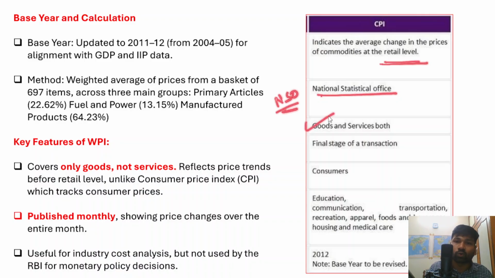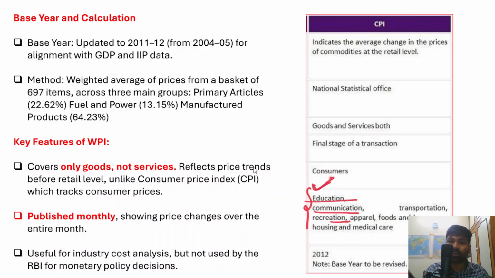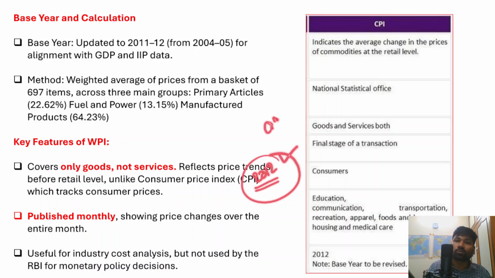It includes both goods and services, and it is calculated at the final stage of transaction, at the consumers, and it includes education, communication, transportation, recreation. So all these activities form part of the calculation of the consumer price index, and its base year is 2012, right? So 2012 is the base year of the consumer price index inflation calculation.